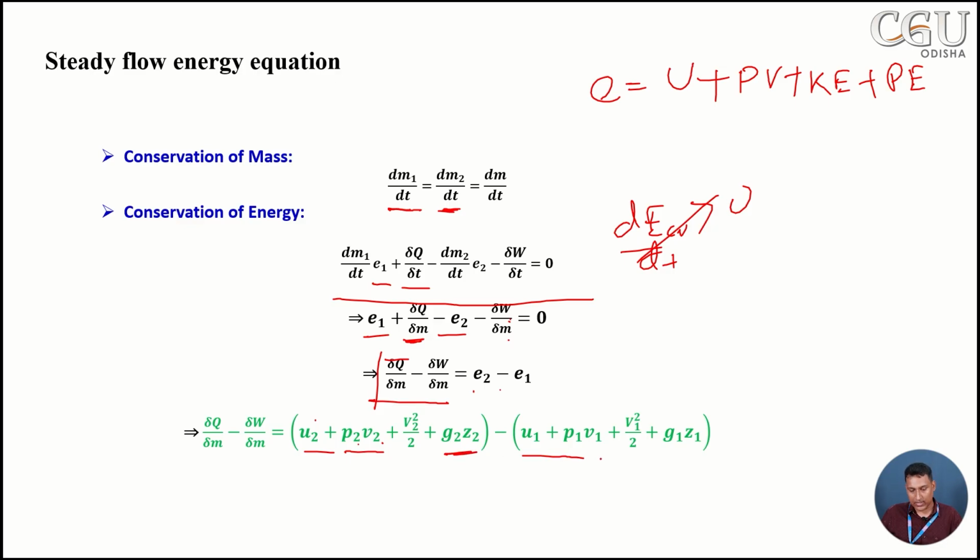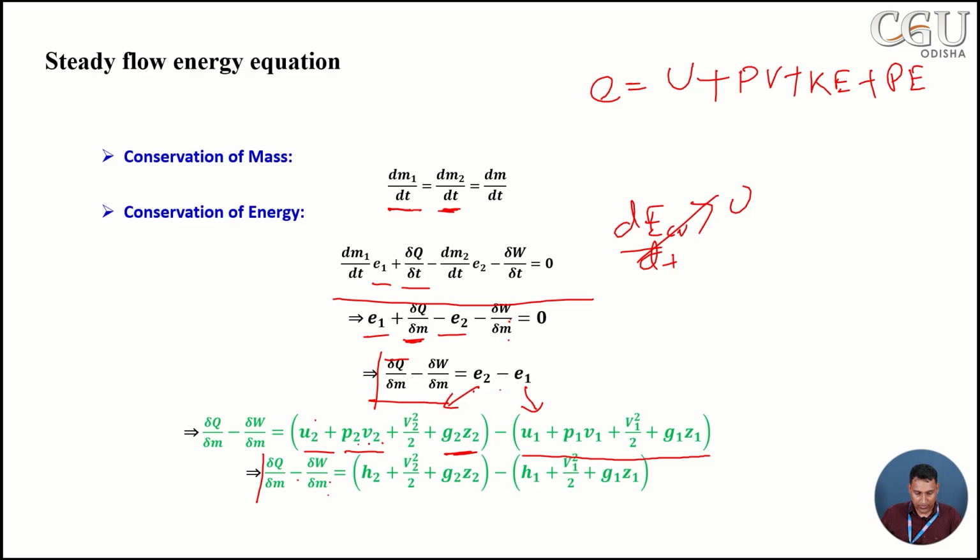In a similar manner, we can also write the expression at the inlet section. That means for E1 this much and E2 this much, because it is written per unit mass.